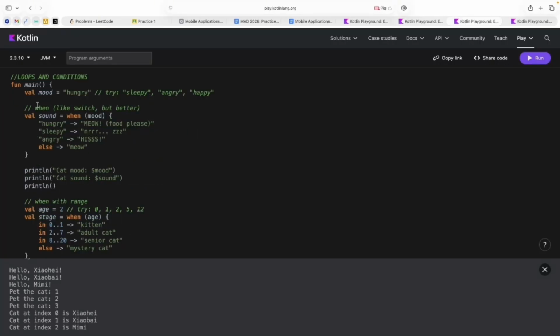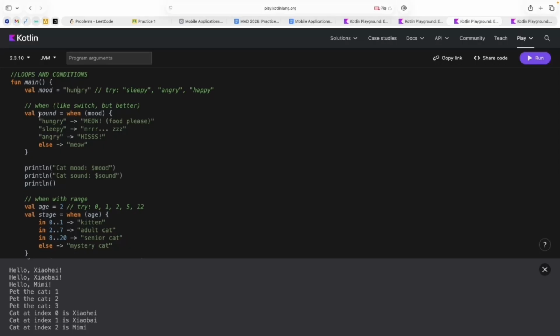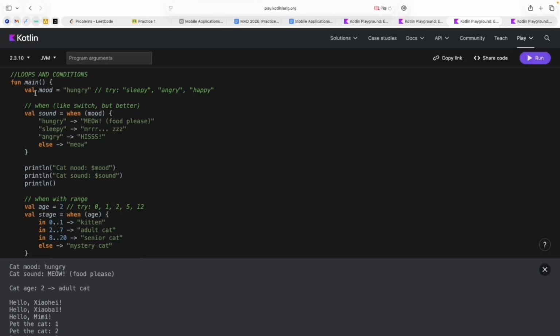Again, about cats. We have the value mood, and I think that my cat is hungry, but we will try another variant. And when the cat is hungry, it can sound with, I think, meow, like my cat when it wants to have some food. I think it's always. Let me run this code. So mood is hungry, that's why sound is meow.